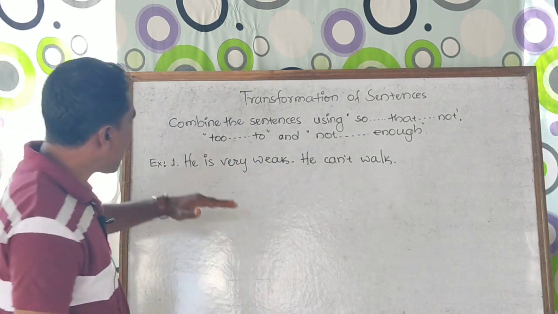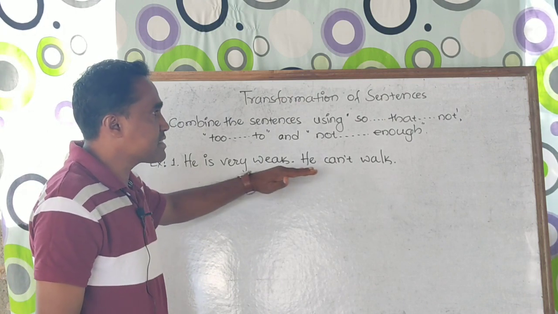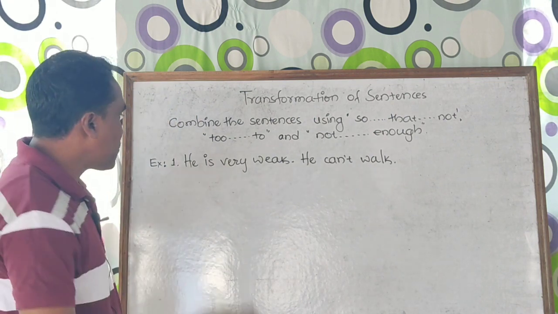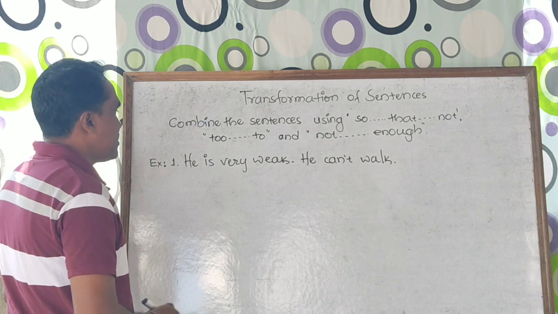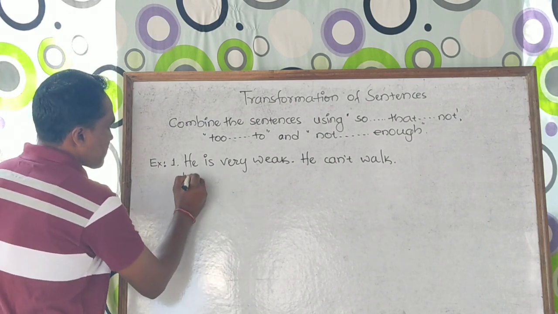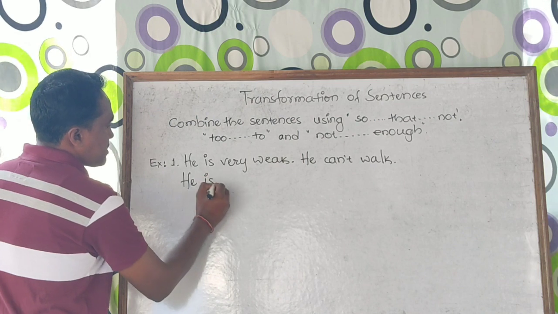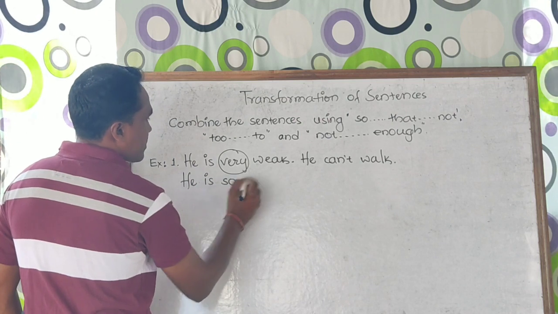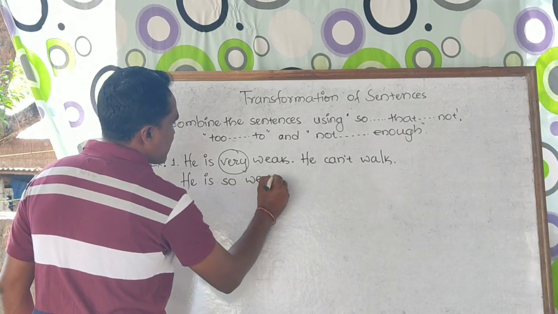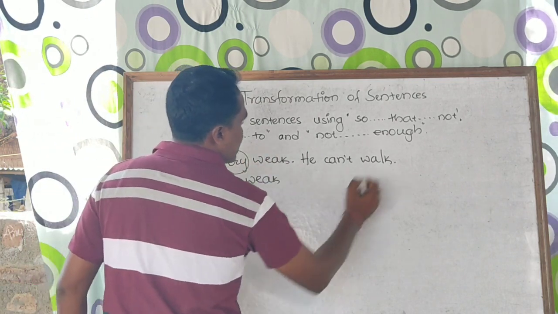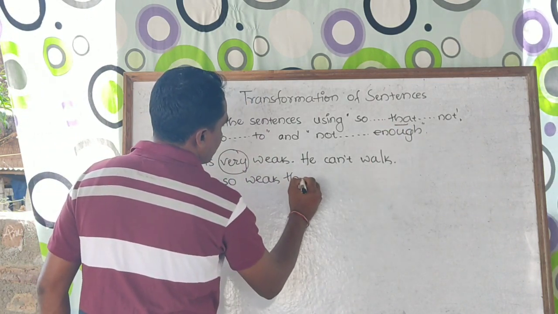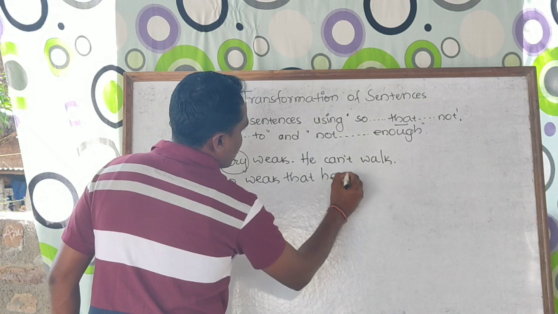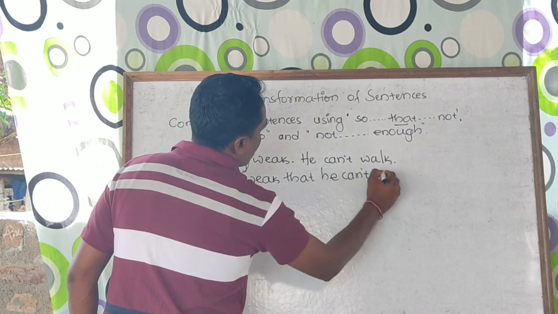The first sentence is "he is very weak", and the second sentence is "he cannot walk". To combine both sentences, first I will start with "he is", change the word "very" and substitute "so", then use the same word "weak". To join both sentences, use "that". Now continue the sentence: "he can't or cannot walk".